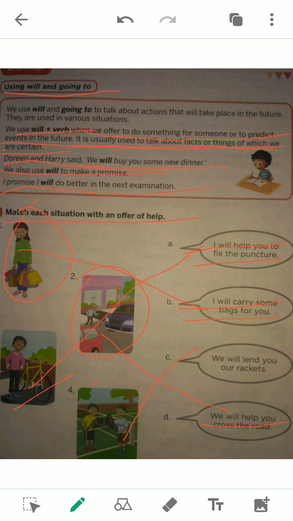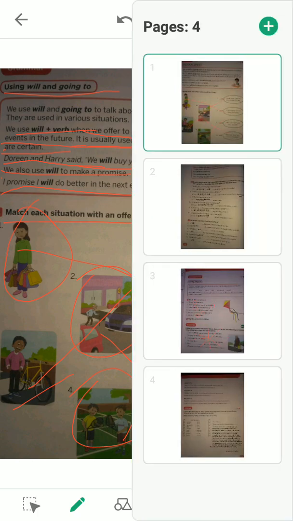Here, these two boys got their rackets damaged. What can we do? We can say, we will lend you our rackets. So these pictures and situations have been taken to tell you that in case of first person pronouns like I and we offering some help to somebody, we will use will whatsoever. Let us move to the next page.